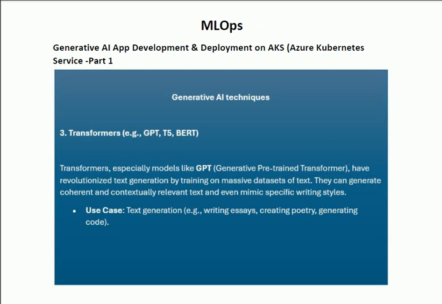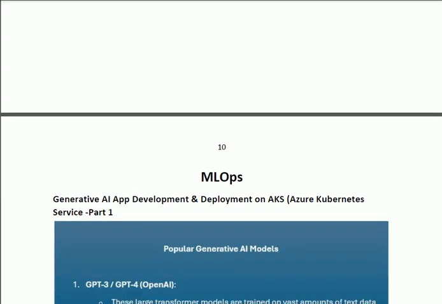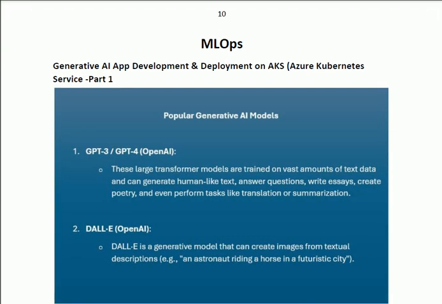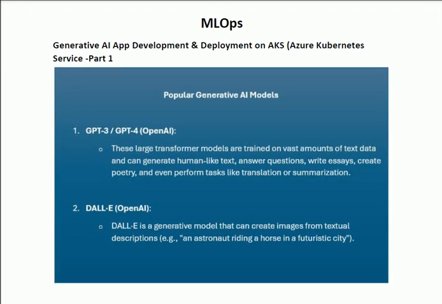Now we shall explain some popular generative AI models. These are the models that we shall use in artificial intelligence when we develop any app using generative AI.